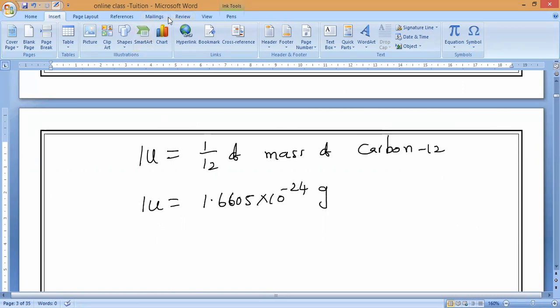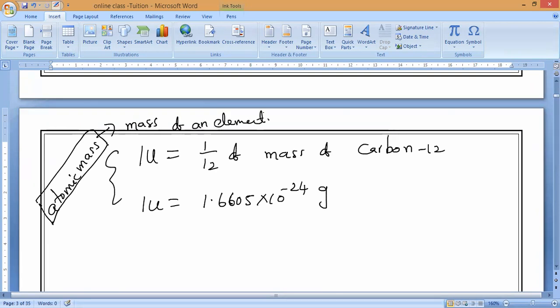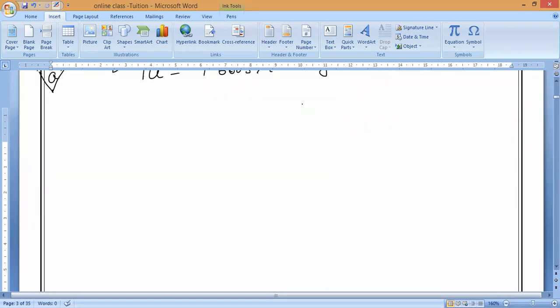Yes, sir. So this is called atomic mass. What should we call it? Atomic mass. Same way, this atomic mass we use while measuring the mass of an element. Now we are measuring the mass of what? Mass of compounds. Correct or not? Molecule, yes. So while we are measuring the mass of a molecule,